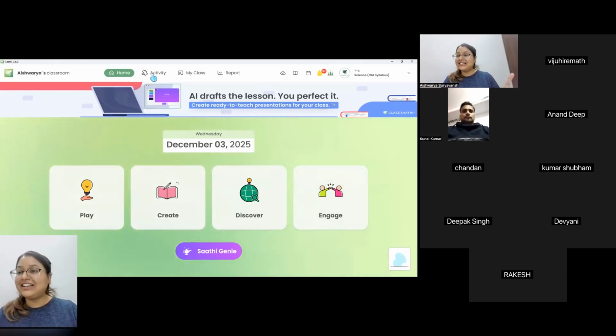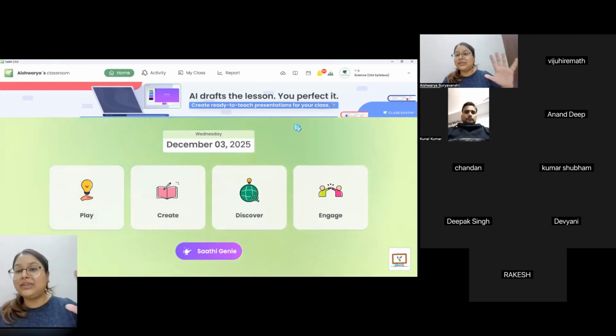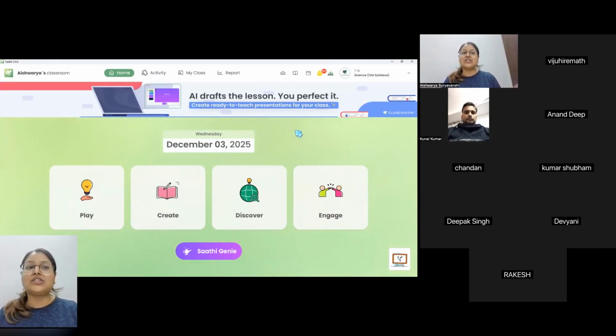And when they saw their correct answers on the screen, and there's an option when you play a quiz, you can also show who are the students who are giving correct answers. When they saw that, they were so excited and they came up to me and they were like, you know what, we were not interested at first, but now we know that we don't know this concept, so now we'll study, ma'am, we'll study on it.